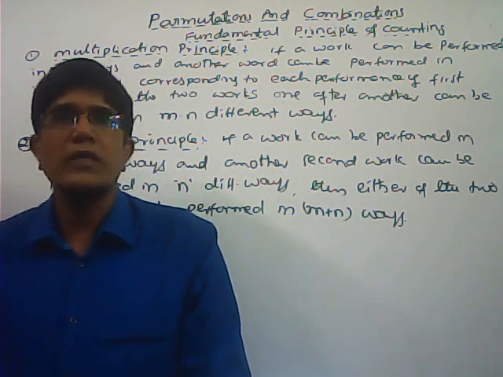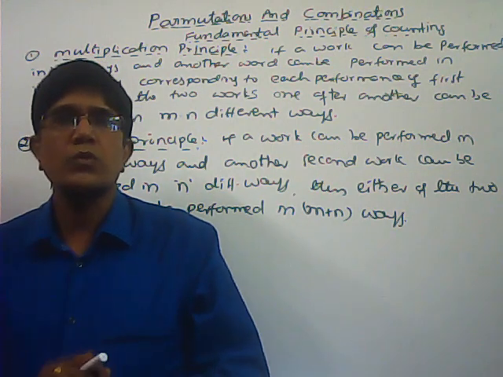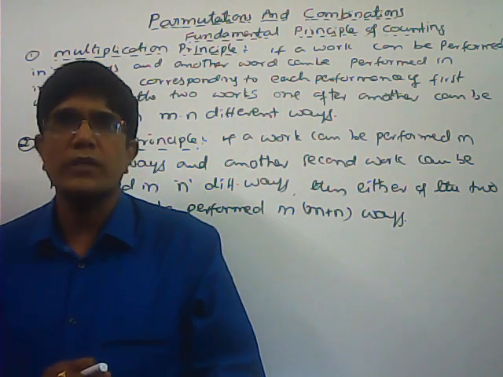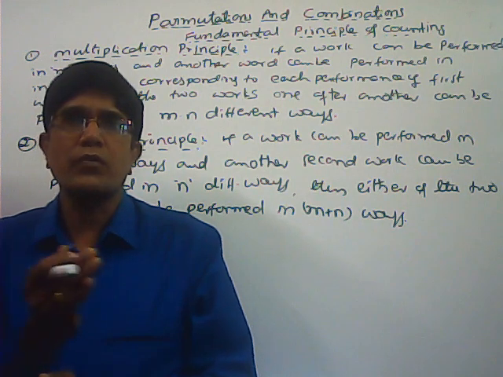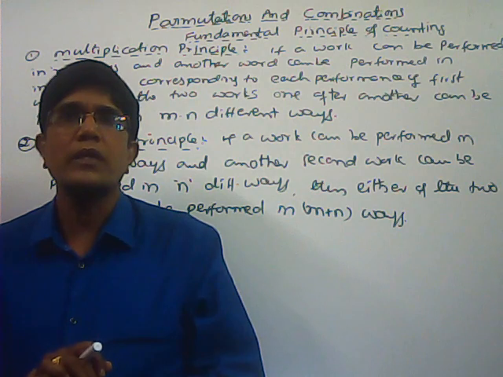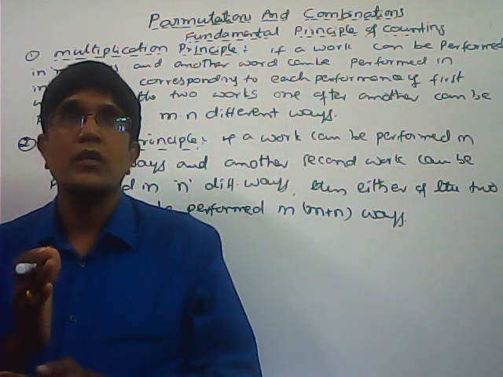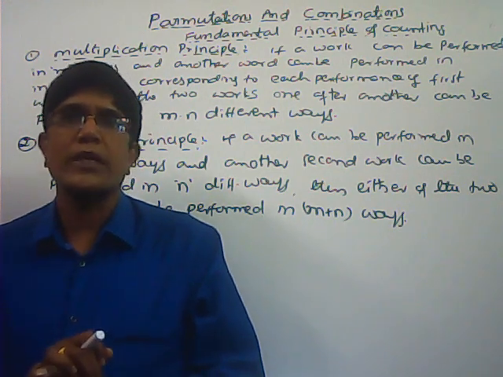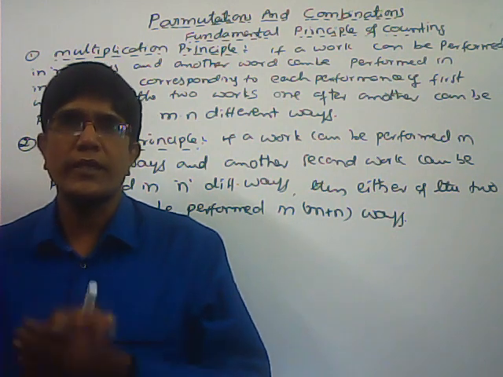Here, what is the multiplication principle? Here two works are there. First one can be done in m different ways, and the second work can be done in n different ways. And here the second one is dependent on the first one also. Then both the works can be done in m into n different ways. Whenever the second work depends upon the first work, then we have to apply multiplication. And both are different, both are disjoint.